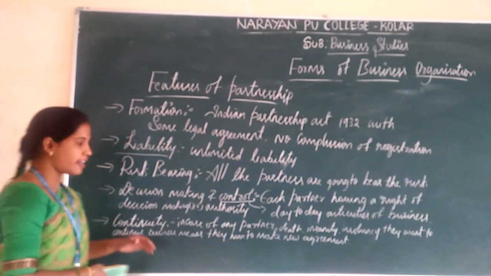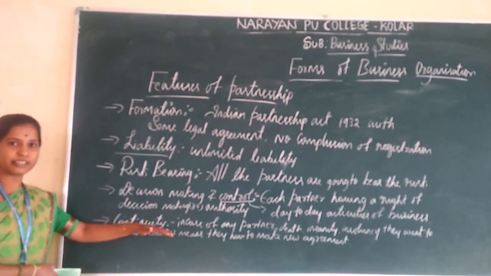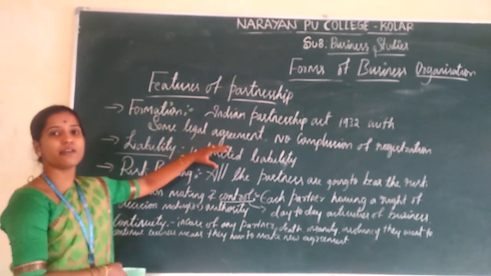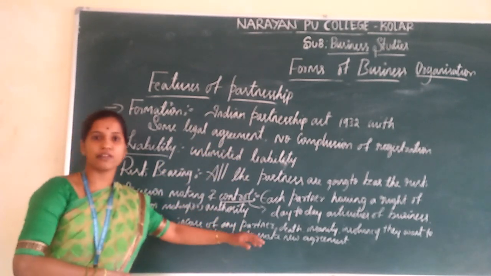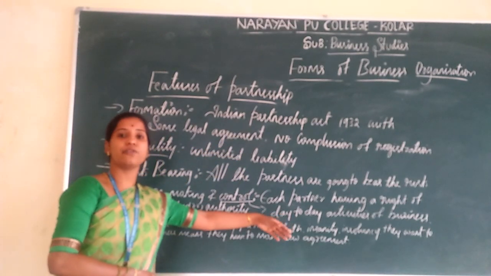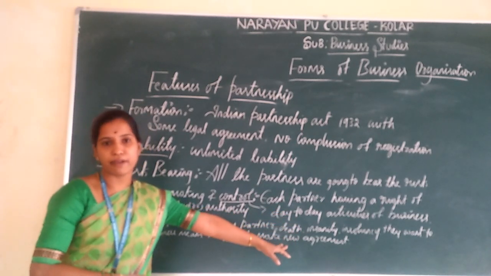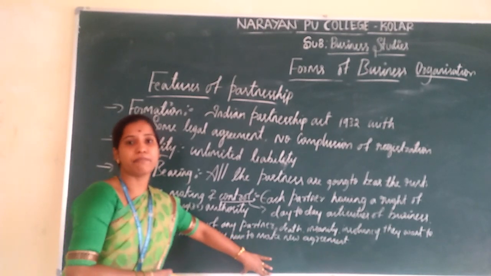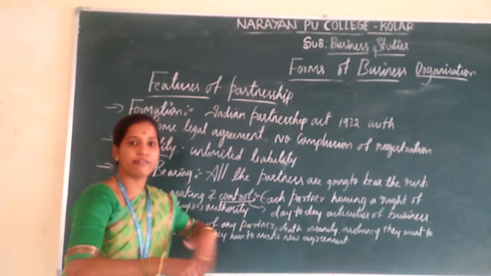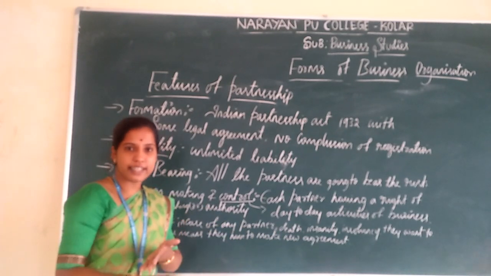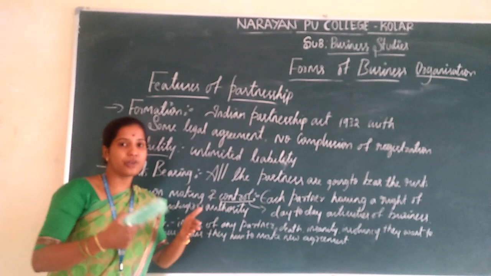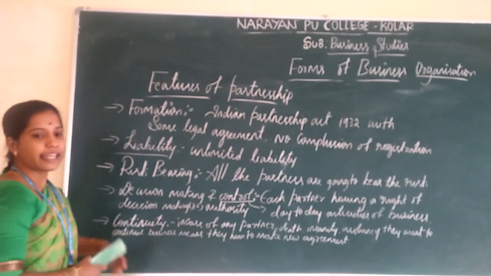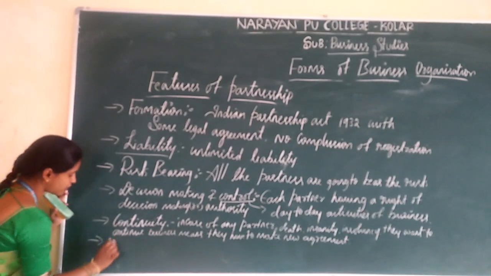So understand the continuity here. Continuity is one of the drawbacks or disadvantages of the partnership. If any one of the partners dies or becomes insane or insolvent, they are going to close down or wind up this partnership firm because the others are not ready to take the responsibility. If they are willing to continue their business organization, they have to make a new agreement between the partners. It is known as continuity. And the next one is number of partners.